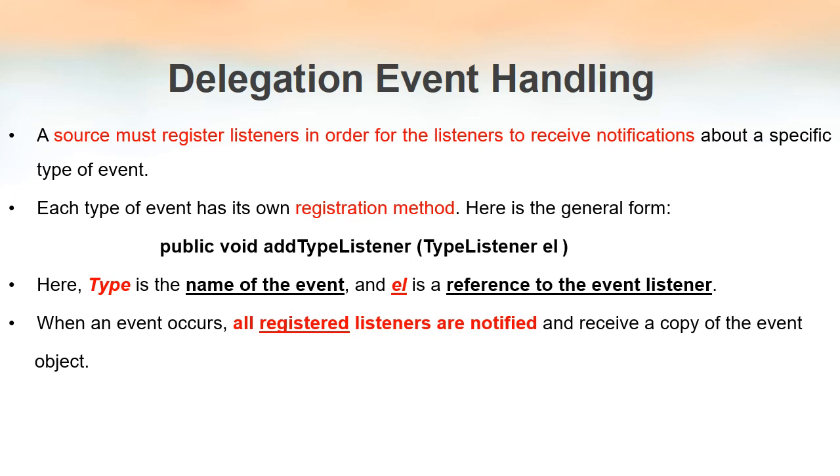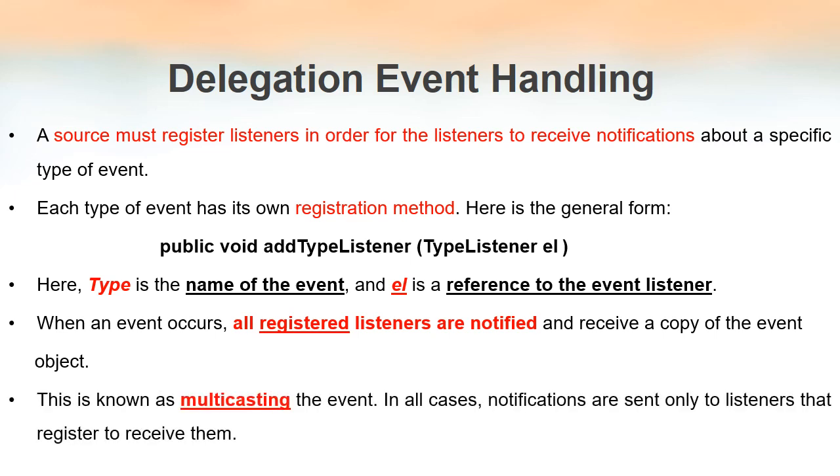When an event occurs, the notifications are sent only to those listeners that are registered. That is very important. Suppose we have 10 listeners all together, but only 5 among them are registered with the source. Then only those 5 listeners will get the event notification. This process is known as multicasting of an event. That is, sending the event notification to those listeners which are registered with the source. That process is known as multicasting.